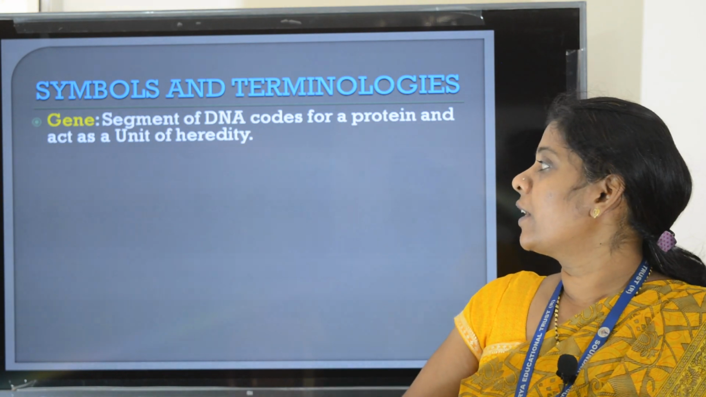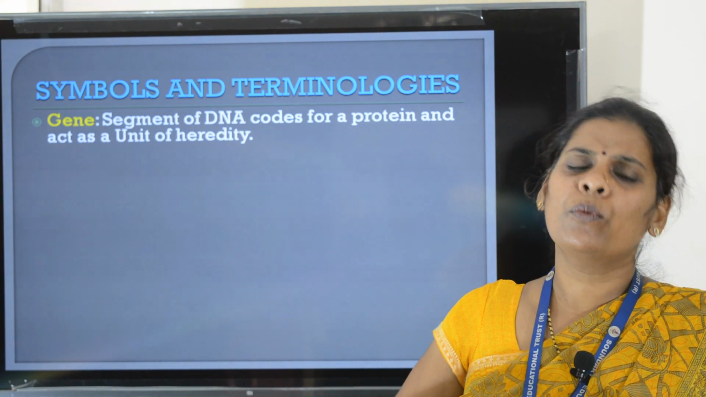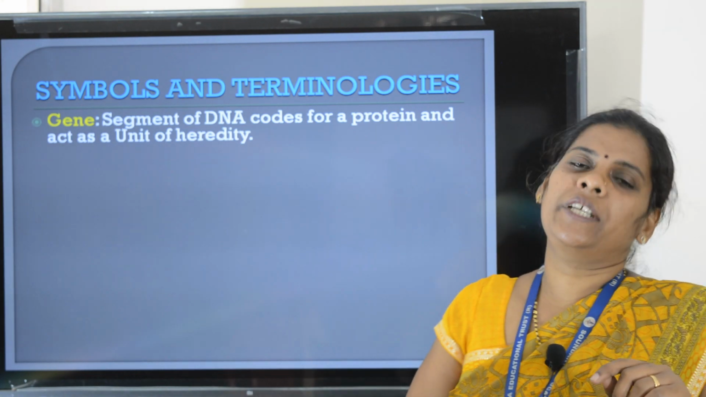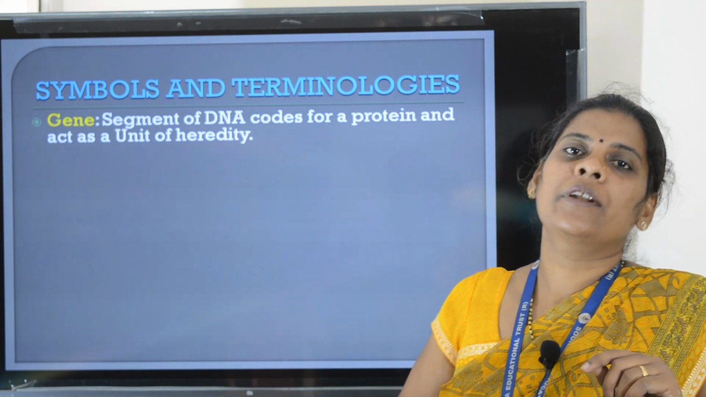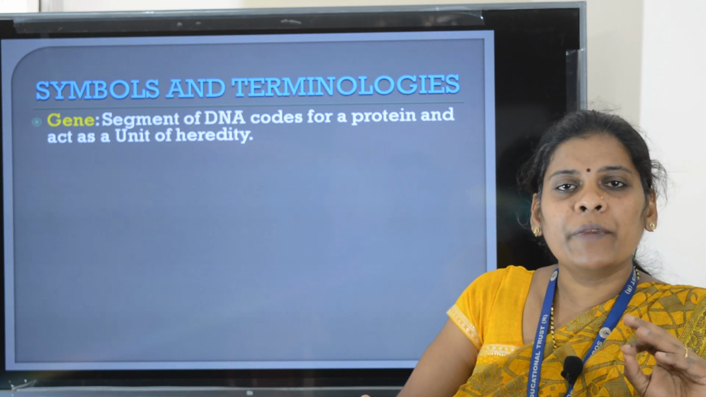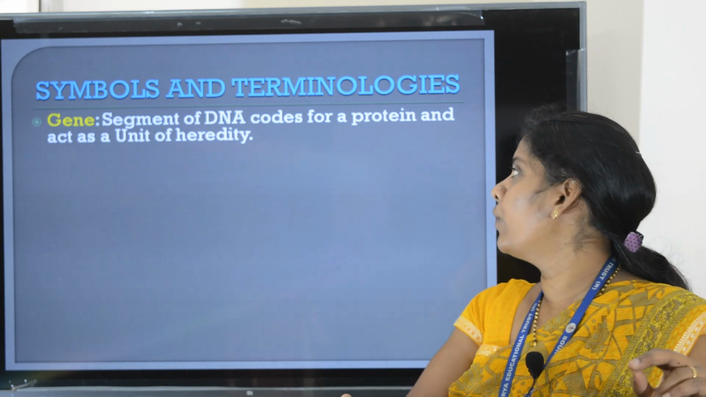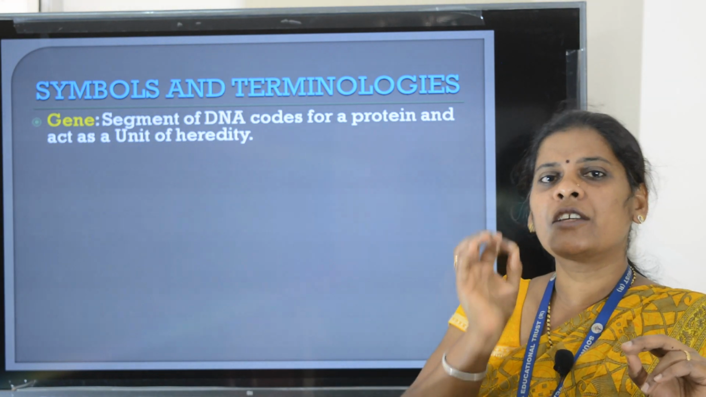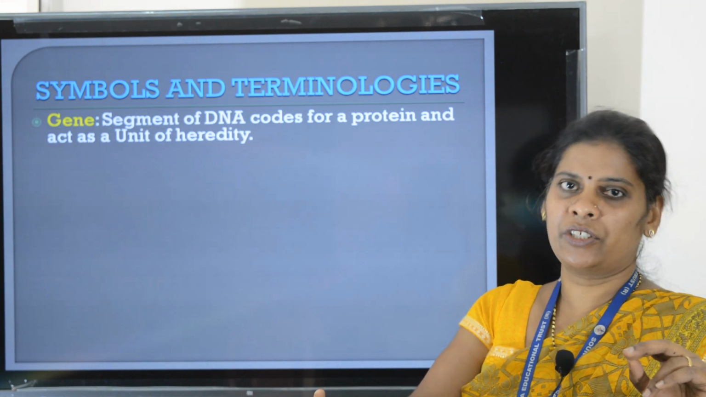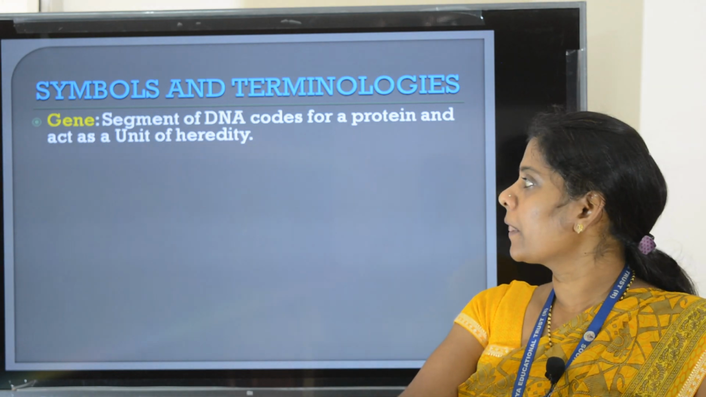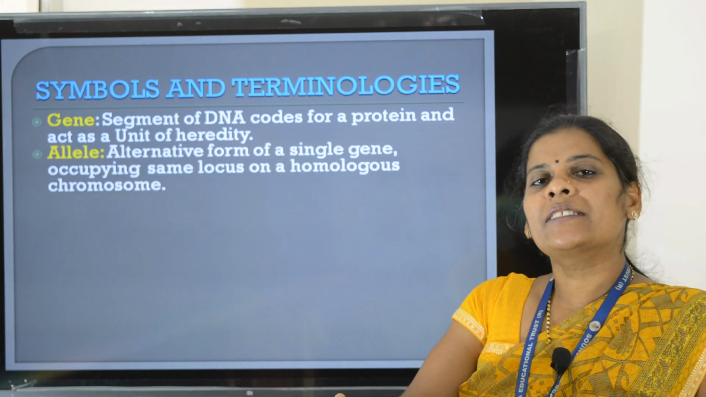Right? First important term is gene. What is a gene? Gene is a segment of DNA which codes for a particular protein, or it is a basic unit of heredity. What is allele?